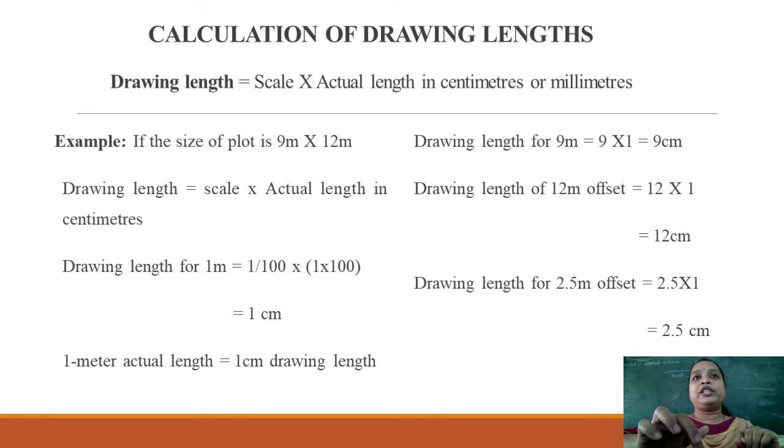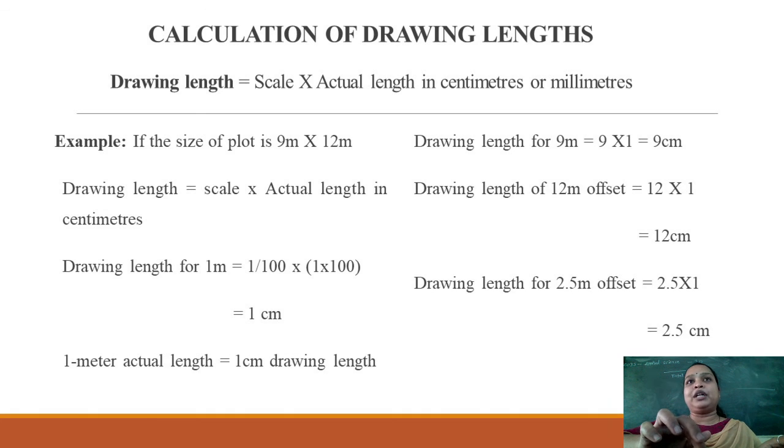1 is to 100, into, if you are converting it into centimeters, then write it as 1 into 100. That is the conversion from 1 meter to centimeter, that is 1 into 100. If you are converting into millimeters, then take that 1 meter is equal to 1000 mm, that is 1 into 1000. Now we are converting into centimeters, so that's why I have taken it as 1 into 100. Now your 1 meter of actual length is equal to 1 centimeter of drawing length. I hope you understood this.